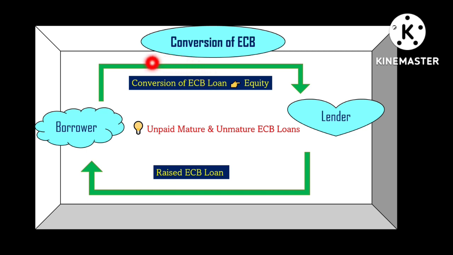This diagram is also showing the same thing. Here is the borrower, here is the lender, right? The borrower is converting that ECB loan into equity, and these equity shares are being issued to the lender. As we can see in this diagram, the ECB loan is being converted into equity, and the lender becomes the owner of these equity shares. But it is to be noted that such conversion can only be against a raised ECB loan which is availed by an Indian borrower.